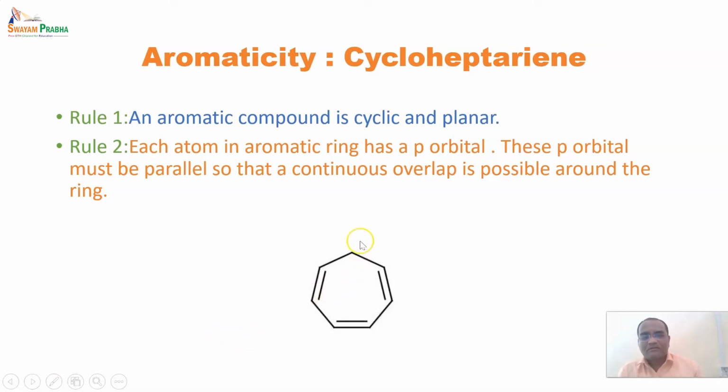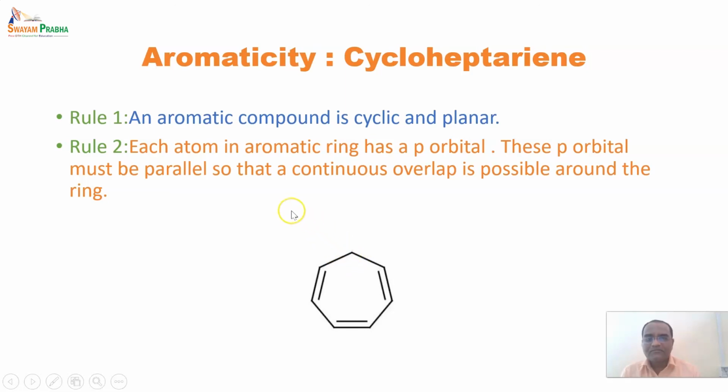But here, in this cycloheptatriene, there is no p orbital for this carbon, which means there is no overlap actually, and that is why it is not an aromatic structure. This continuous overlap of p orbitals is required for delocalization of electrons, and it is not found in this compound. So this compound is not an aromatic structure.